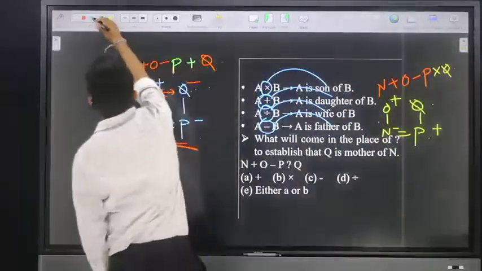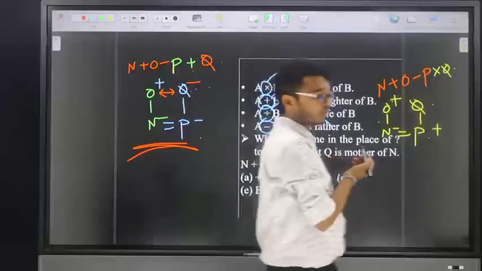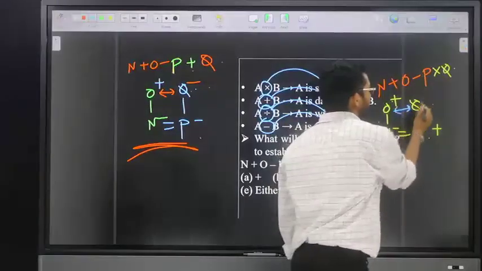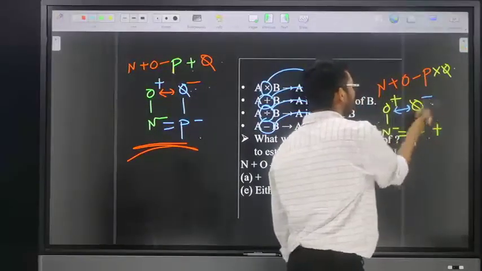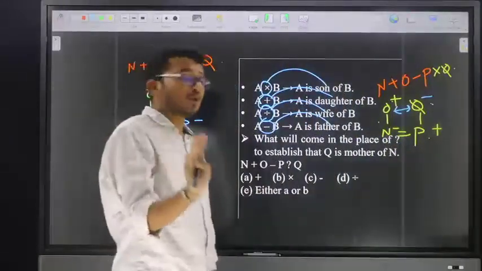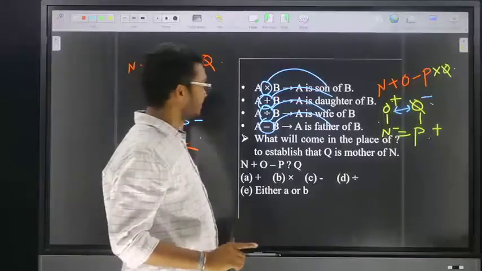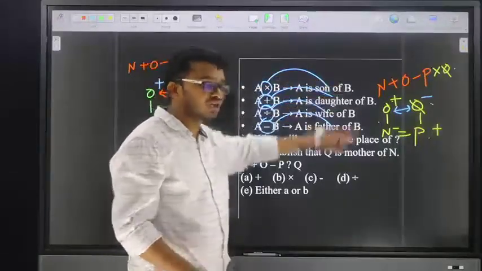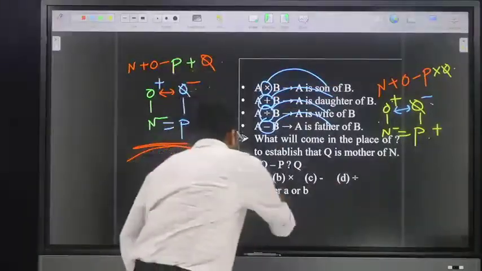If N and P are siblings, then O and Q are a couple. If O is plus, then Q is minus. In this case also, Q is related to N as mother. So by substituting option number 1, Q is mother of N, and by substituting option number 2 also, Q is mother of N. Then the answer is either 1 or 2, option number 5.